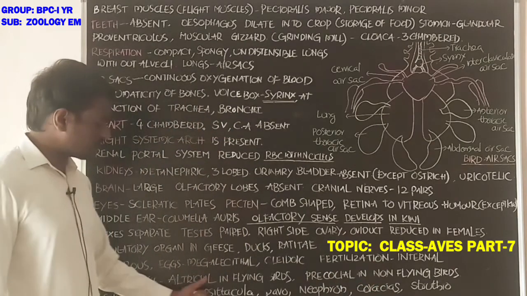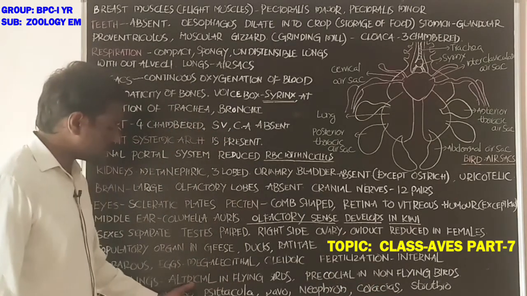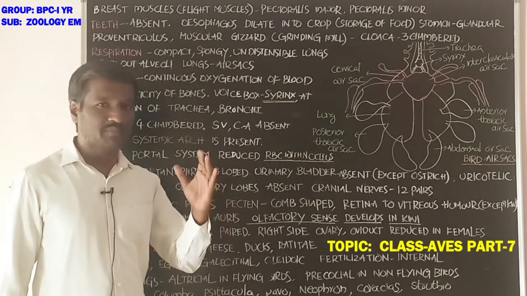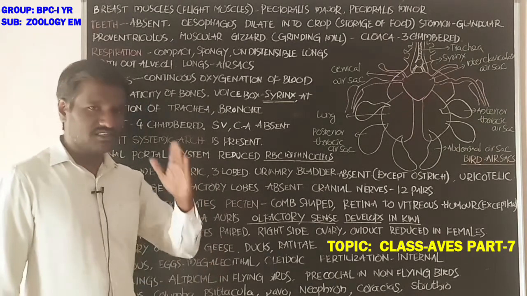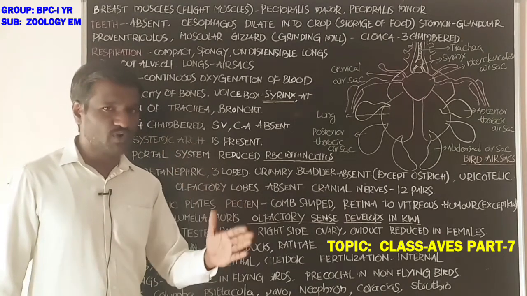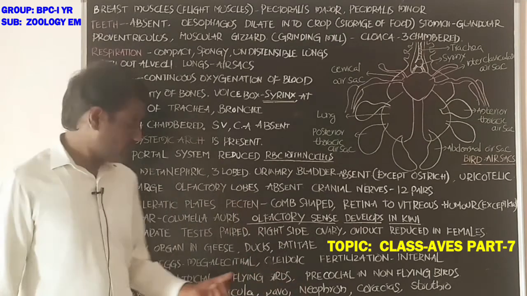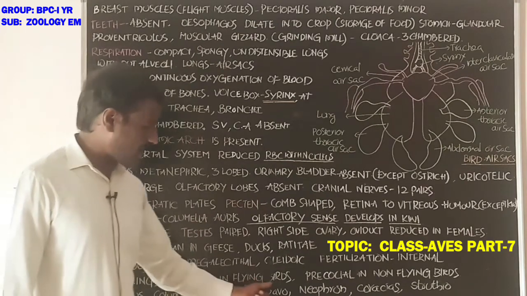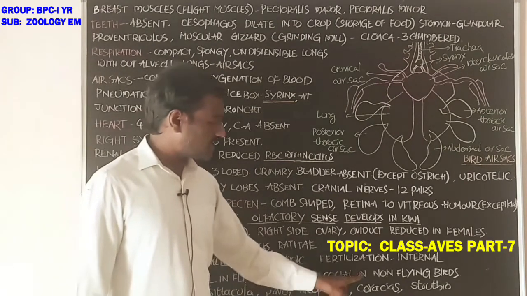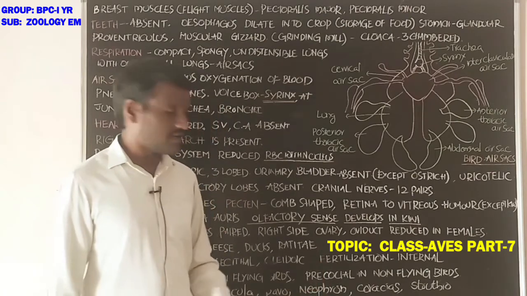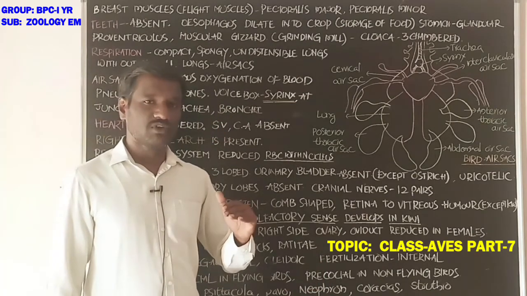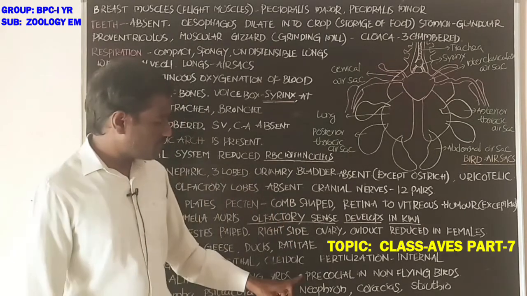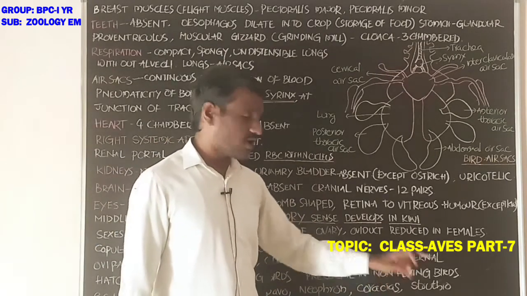What about the altricial in flying birds? Altricial means the hatchlings are not able to obtain their own food particles. Next, precocial in non-flying birds. Precocial means they run and obtain their own food particles.